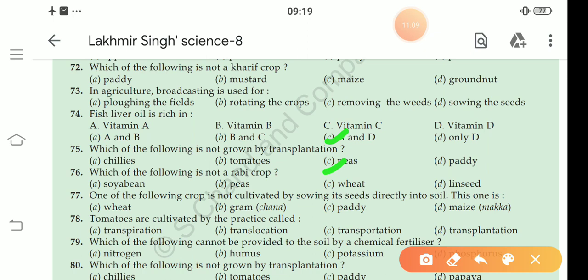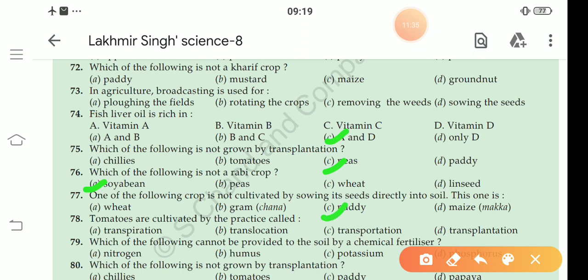76. Which of the following is not a rabi crop? Pea, wheat and linseed are rabi crops, but soybean is a kharif crop. 77. One of the following crops is not cultivated by sowing its seed directly into the soil.